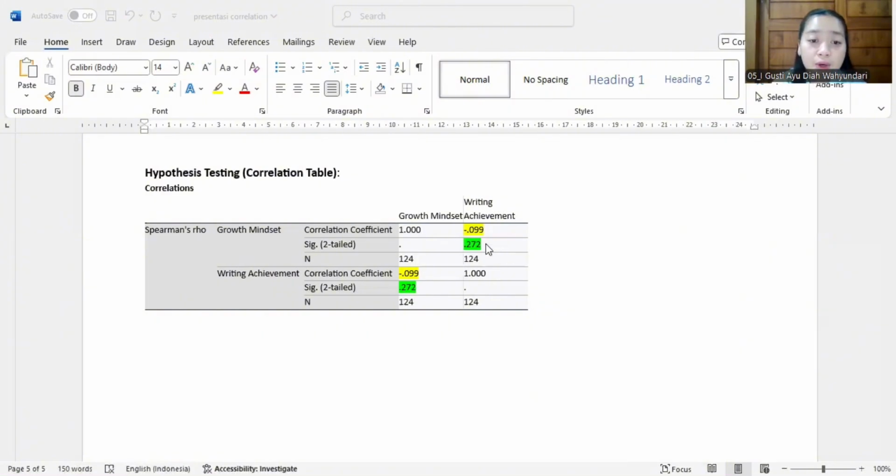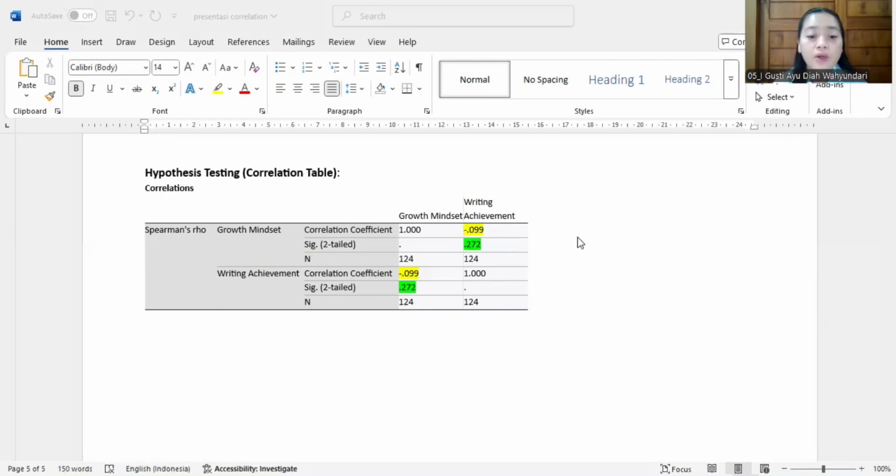Furthermore, the correlation coefficient of minus 0.099 indicates a negative relationship. It means that as growth mindset increases, writing achievement tends to decrease.